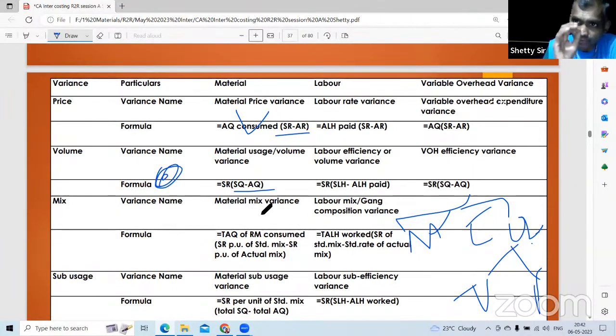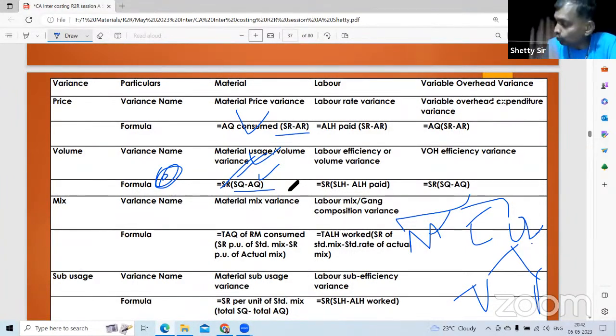Material mix variance has a special formula to learn by heart. Right side usage variance, the usage variance formula is the same, but on total: average standard rate into total standard quantity minus total actual quantity. Instead of usage variance, you can also find material yield variance. It is the yield based formula: standard rate of actual output into standard yield minus actual yield.